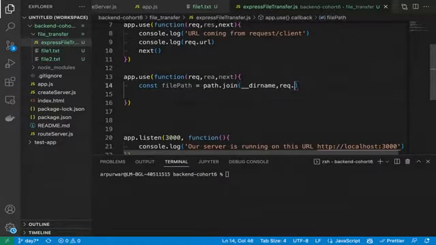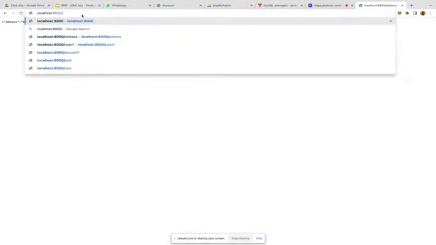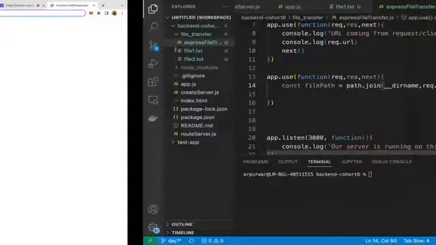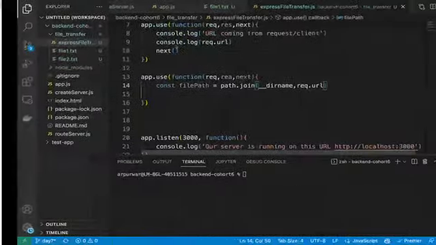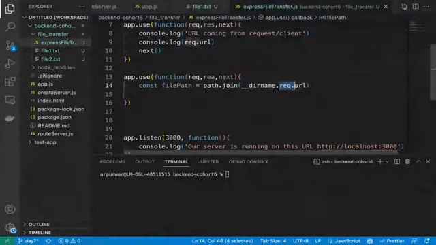Or request.url. We can simply say request.url directly, because we will send the request in this way: slash file1.txt. That's the name we have given, right? So now file1.txt or file2.txt, that's how we will make the request. So this value will come into our request.url. So request.url will take that value.